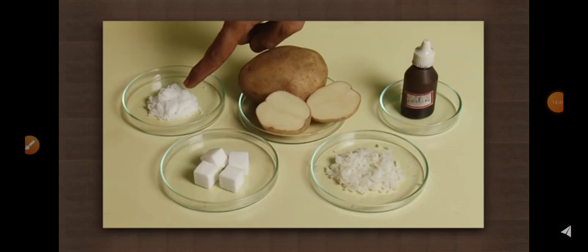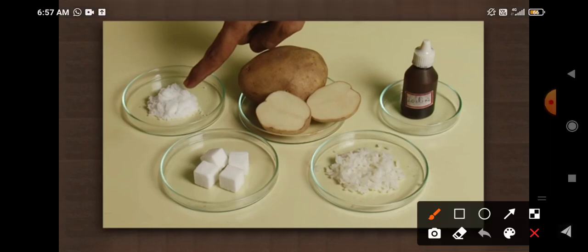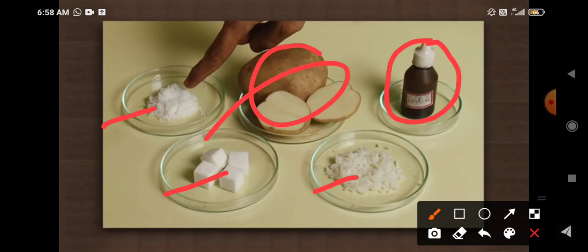So students, these are the different food items, and we are going to test the presence of carbohydrates or starch in these particular types of food items. This is the iodine solution, this is rice, this is sugar cubes, this is salt, and these are potatoes. So we are going to test the presence of starch in all these food items. Let's continue with the video.